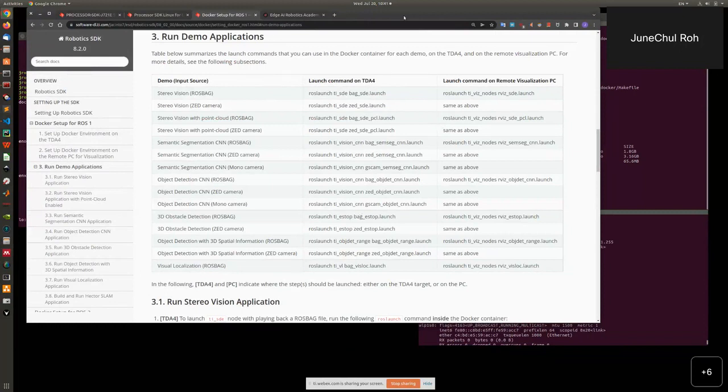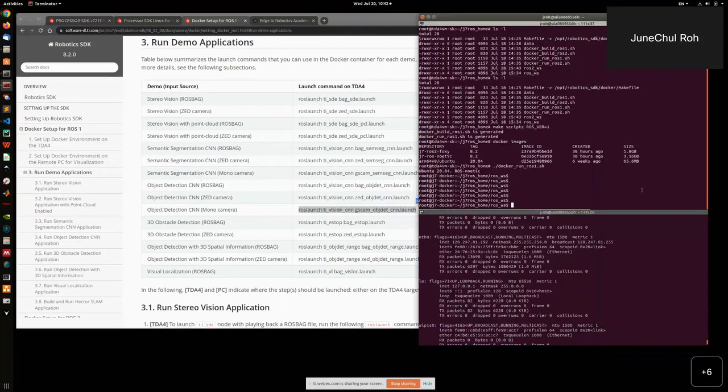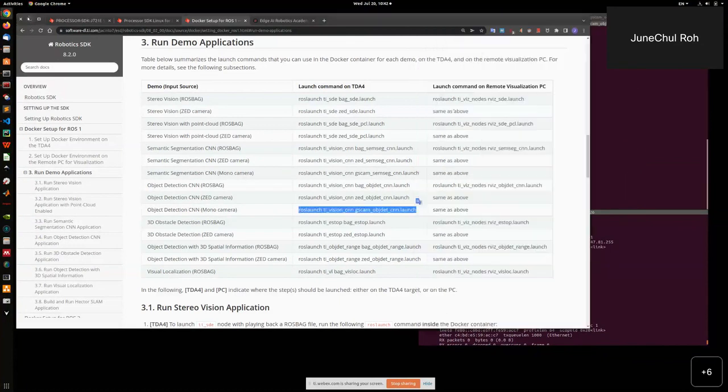I will use it as a cheat sheet for now. I just connected the mono camera to the EVM, so I'll do the object detection demo. I need to use this, which basically uses the GStreamer-based capture node in this example. And then run the vision CNN inference ROS node.